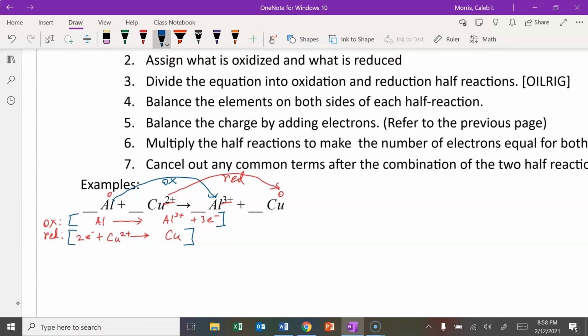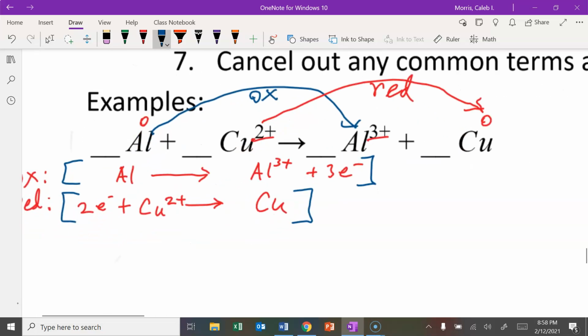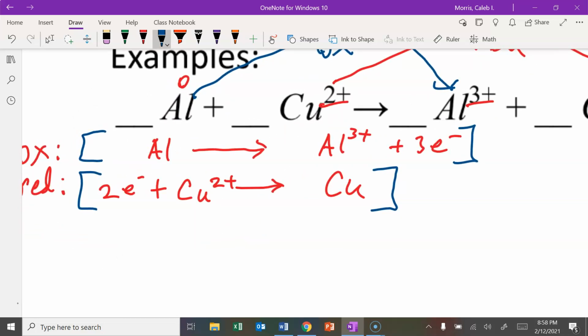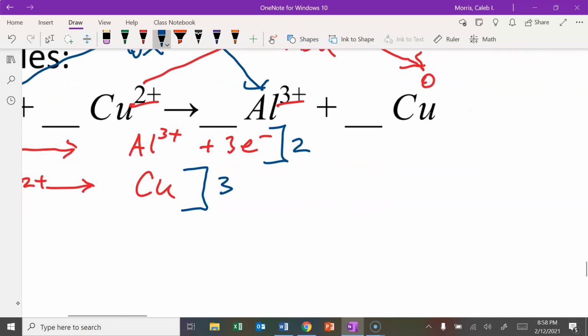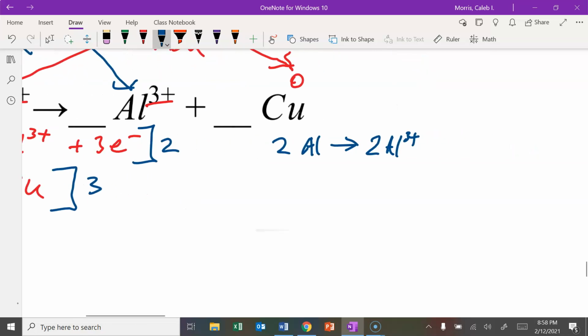That was step 5. Step 6, we want to multiply the half reactions to make the number the same, and then we're going to do what we did in the last step where we combine them together and cancel out everything that's the same on both sides. So I'm going to multiply 3 by 2, and I'm going to multiply 2 by 3. All right, that gives us our half reactions of 2 aluminum yields 2Al3+ plus 6 electrons.